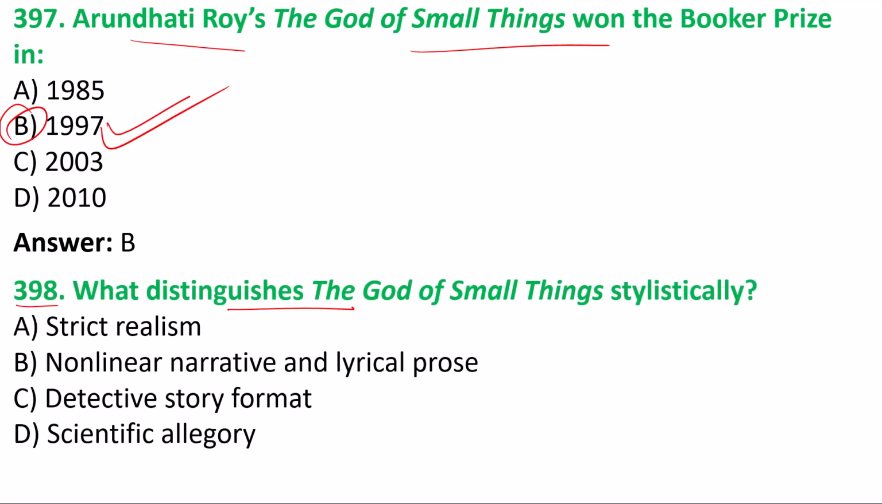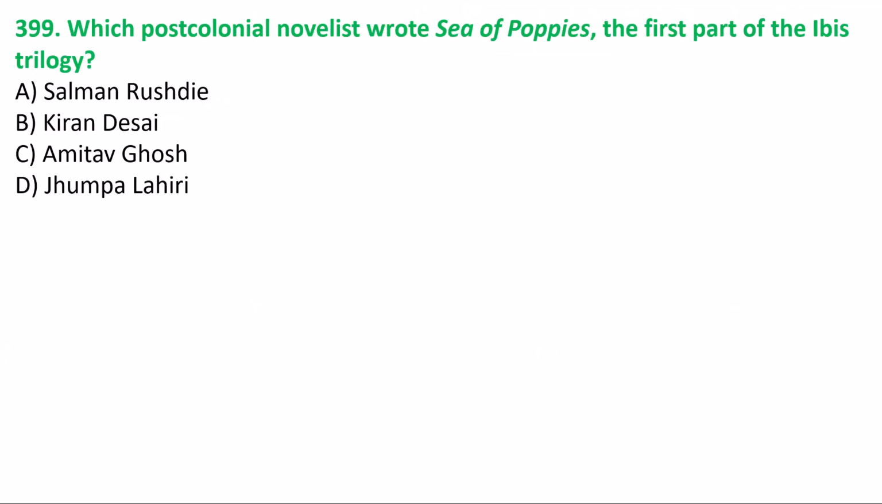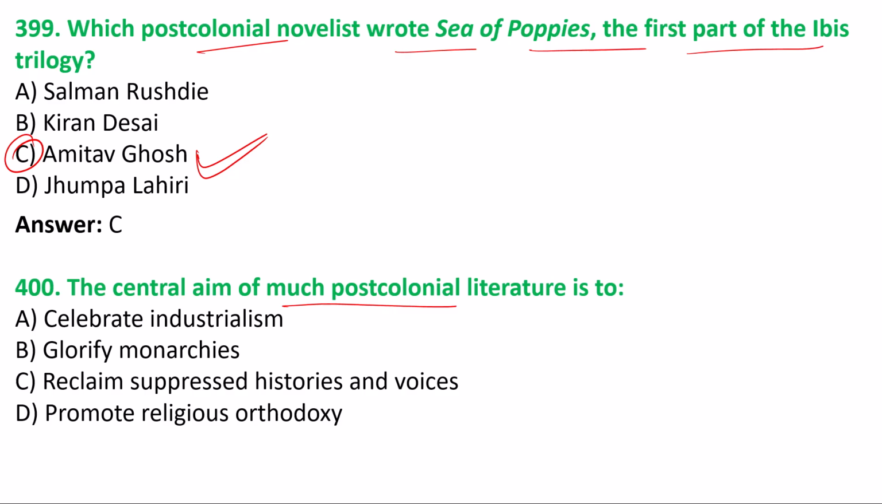398. What distinguishes The God of Small Things stylistically? Option B, non-linear narratives and lyrical prose. 399. Which post-colonial novelist wrote Sea of Poppies, the first part of the Ibis trilogy? We have the correct answer, Amitav Ghosh. 400 question. The central aim of much post-colonial literature is option C, to reclaim suppressed histories and voices. The main aim of post-colonial literature was to reclaim suppressed histories and voices.